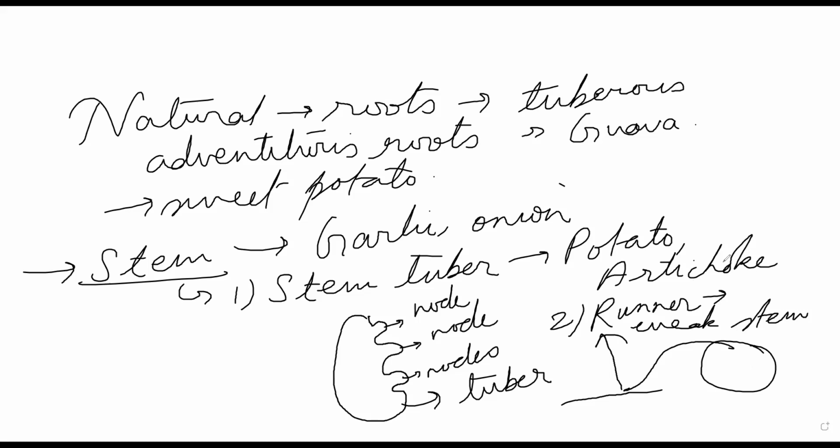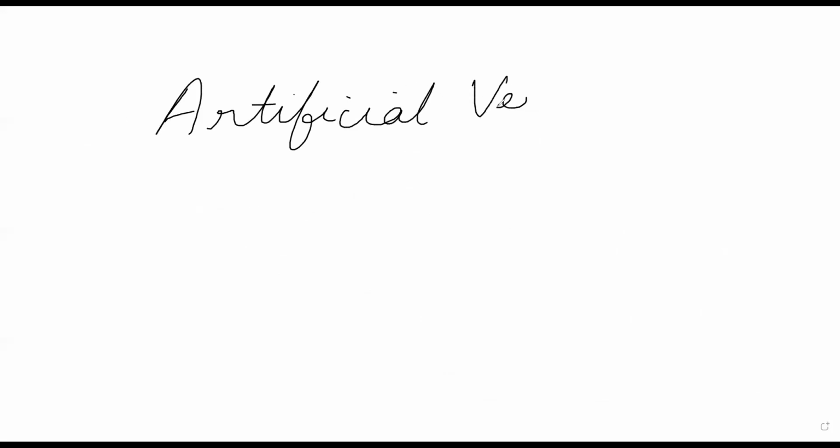Same way, for leaves, you can also do this, like bryophyllum and all, but those are not asked. So these are the examples of natural vegetative propagation. Okay. Now we come to artificial ones. Now artificial ones, we can go with cutting, layering, grafting. You might have heard this in class 10th a little bit. Artificial vegetative propagation.